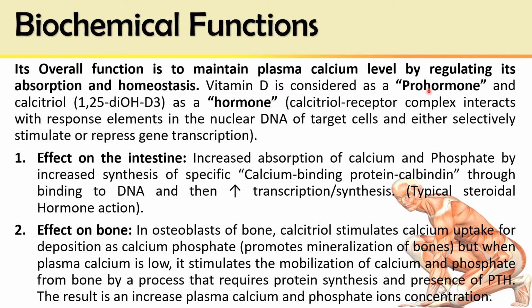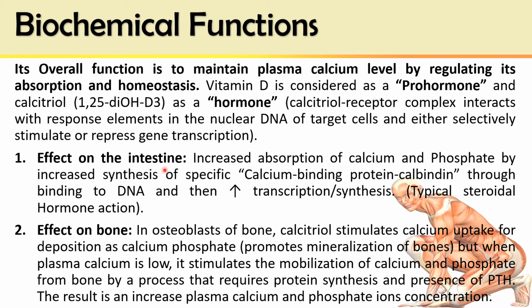Vitamin D is considered a prohormone, and its active form, calcitriol, 1,25-dihydroxycholecalciferol, is considered a hormone. This calcitriol binds with the receptor, and this calcitriol-receptor complex interacts with the nuclear DNA. It attaches to the hormone response elements present on the DNA, and either selectively stimulates or represses gene transcription of the target cells.